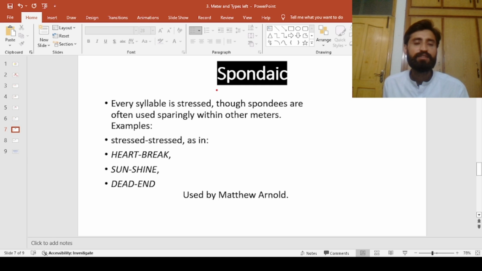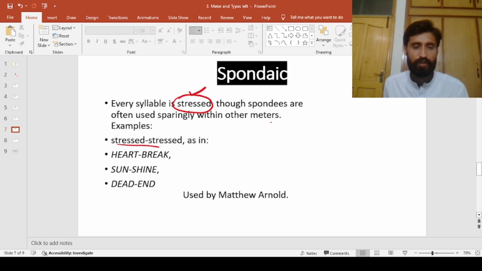Now the second last one is spondee. In a spondee, each syllable is stressed. Spondees are often used sparingly within other meters, but now let's focus only on the spondaic meter, where all of the syllables are stressed.